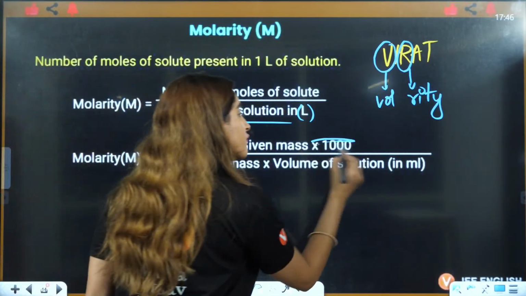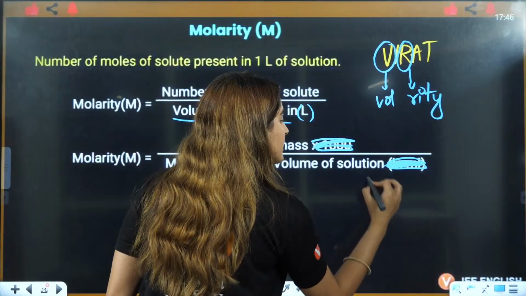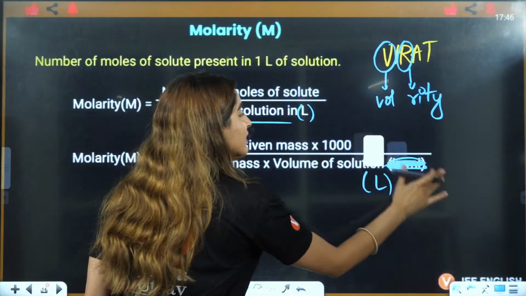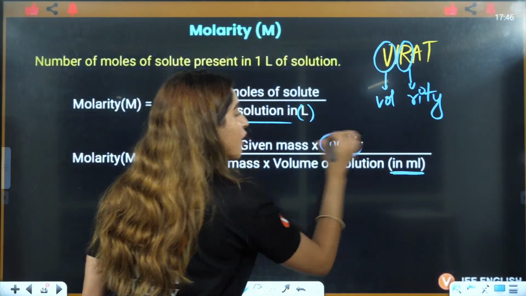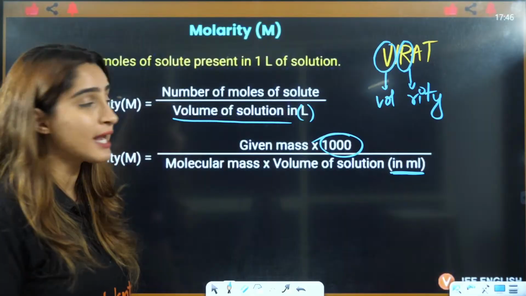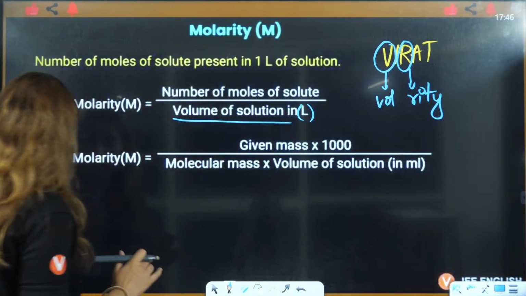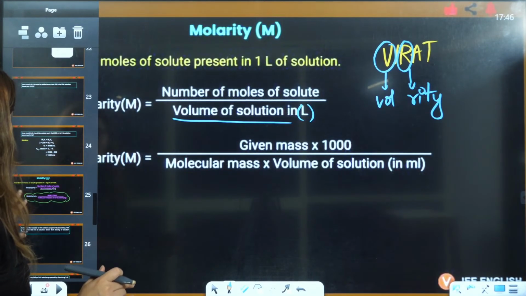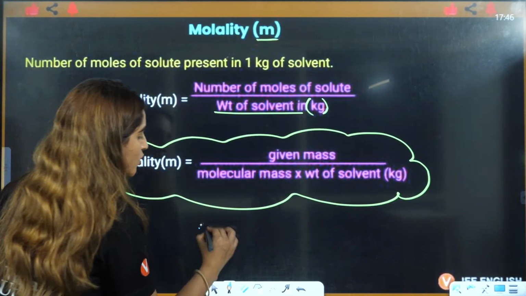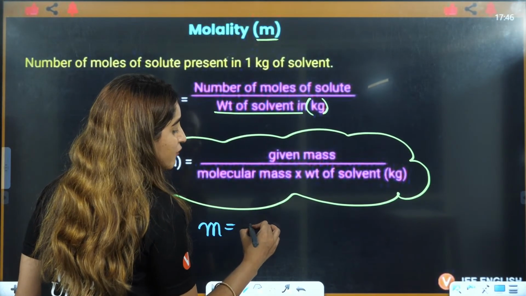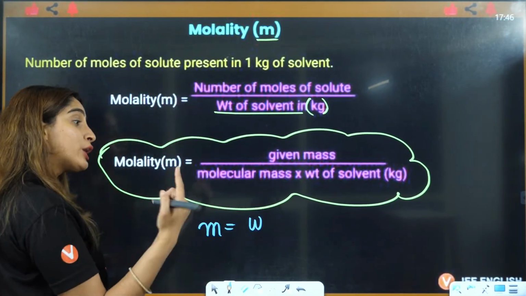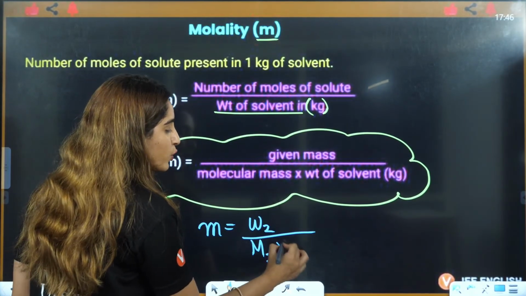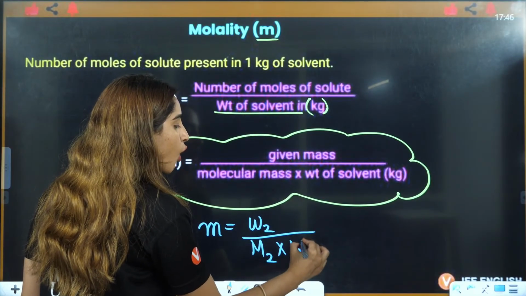Very, very important: if I write this in liters, you don't need to multiply it by 1000. But if I write this in milliliters, I'll have to multiply this by 1000, right? Same is the case with molality. If you want to write molality here, you can also write it in the same way. That is, molality is equal to given mass of solute, W2 by M2, molar mass of solute, multiplied by weight of solvent.